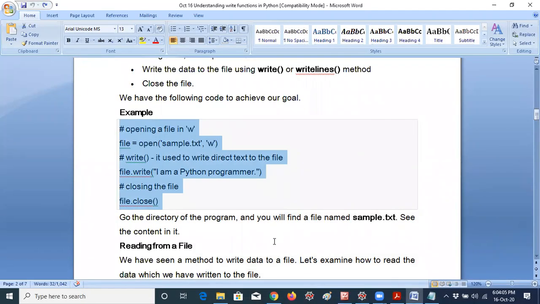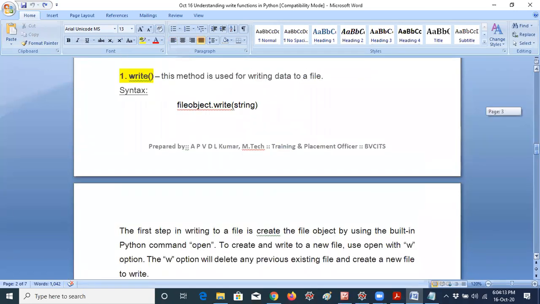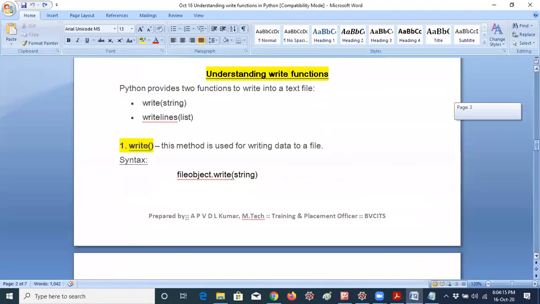So coming to the print, that means coming to the write. We already did this example, so let me move to the write methods. Understanding write functions is the concept today. Python provides 2 functions to write into a text file. The syntax is write of string and writelines of list. The second one takes a list as the parameter, while the first one takes only a string. That is the basic difference, guys.